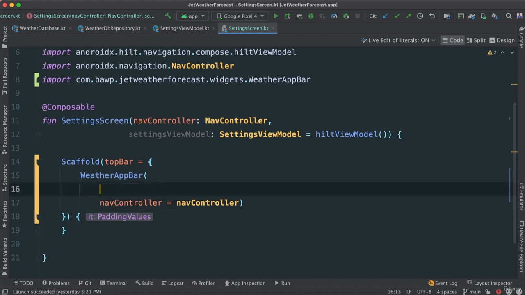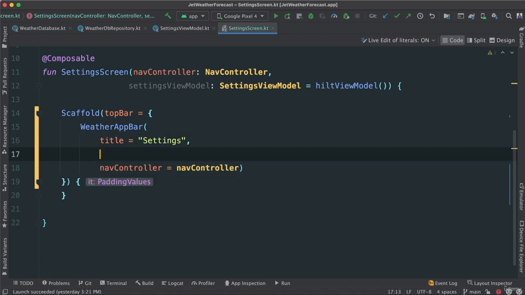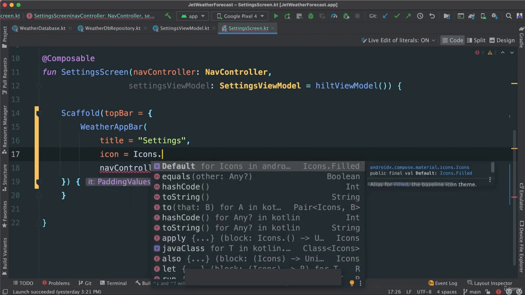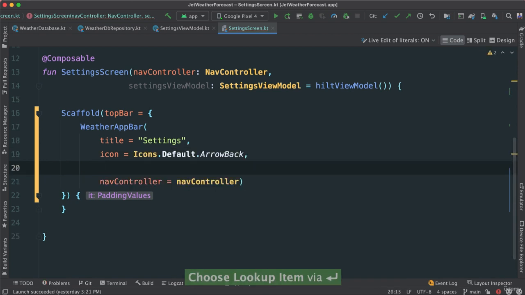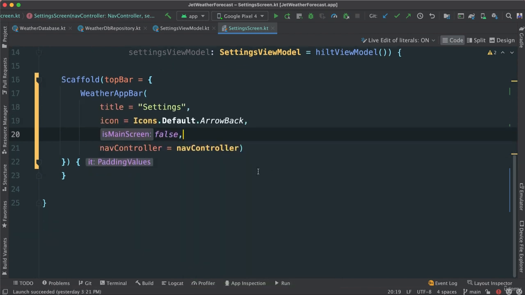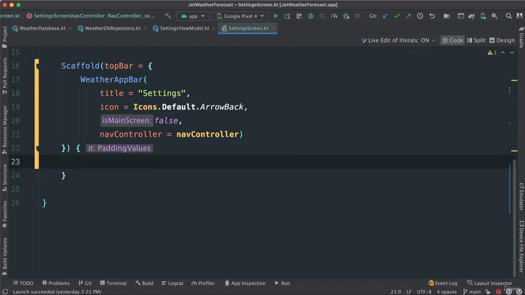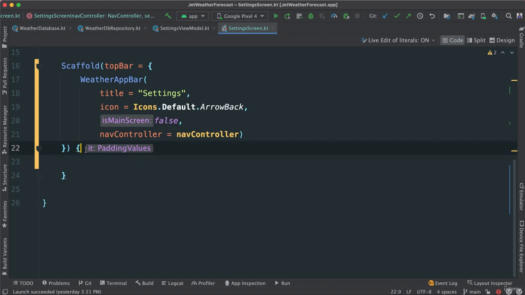Before that, let's go ahead and pass a few other arguments. So title, set that to settings, and icon, is main is going to be just false because it's not the main screen. All right, now inside of our scaffold, this is where we're going to create this structure here. As you see, there isn't that much. Okay, so let's go ahead and put together the structure.